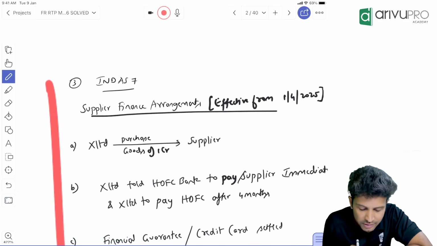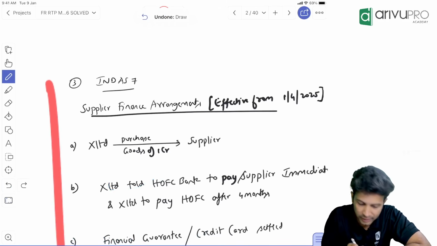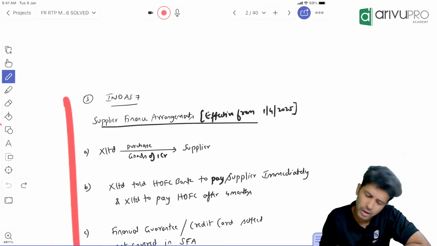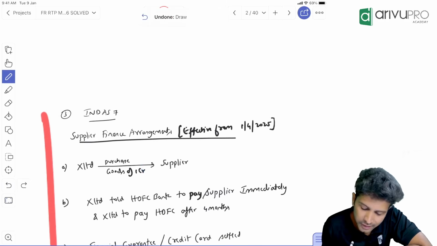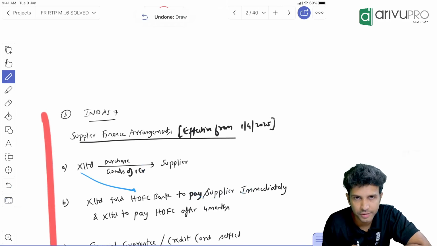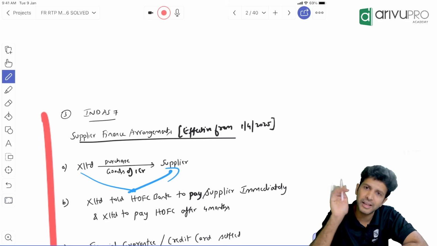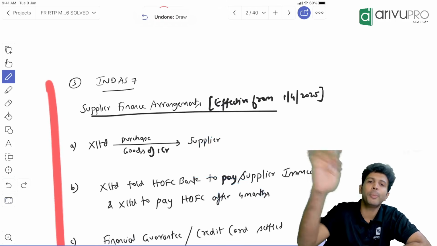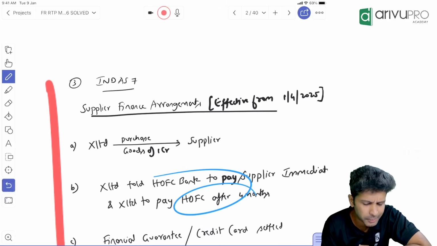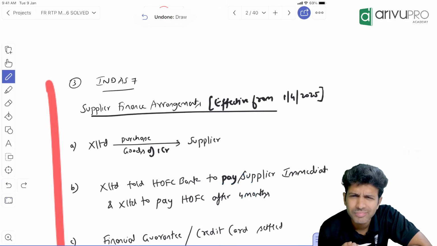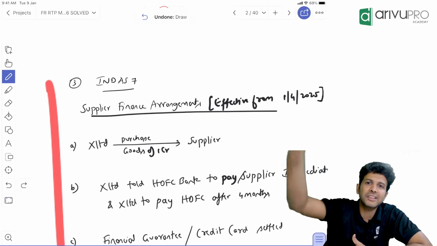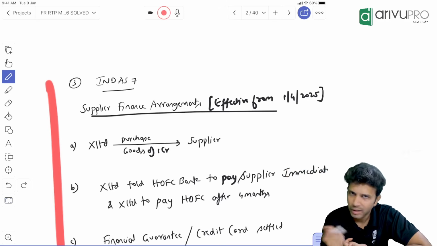Now, let's say X Limited approached HDFC Bank. X Limited, who has made the purchase, has approached HDFC Bank and told HDFC, you clear the payment to the supplier immediately. X is telling HDFC, on my behalf, you make the payment to the supplier immediately, and I will pay you after 4 months. So basically we are telling the bank, on our behalf you pay the creditor and we will pay the bank after 4 months. So basically a loan, right? That's why we call it a supplier finance arrangement. In order to pay the supplier, indirectly we have taken a loan.